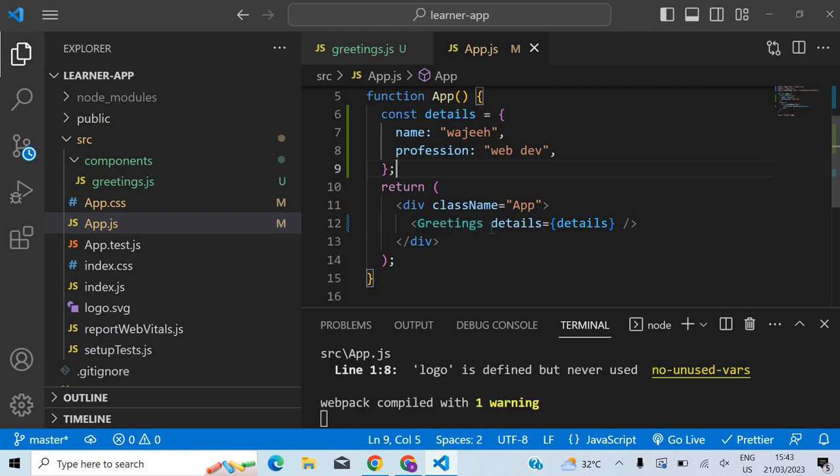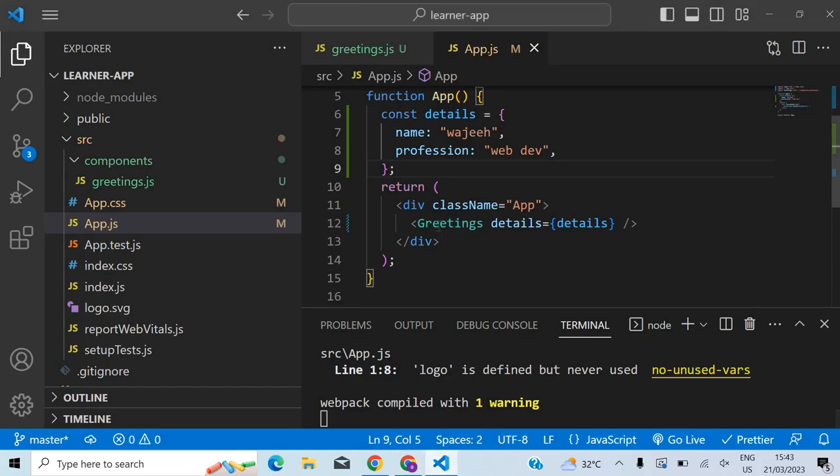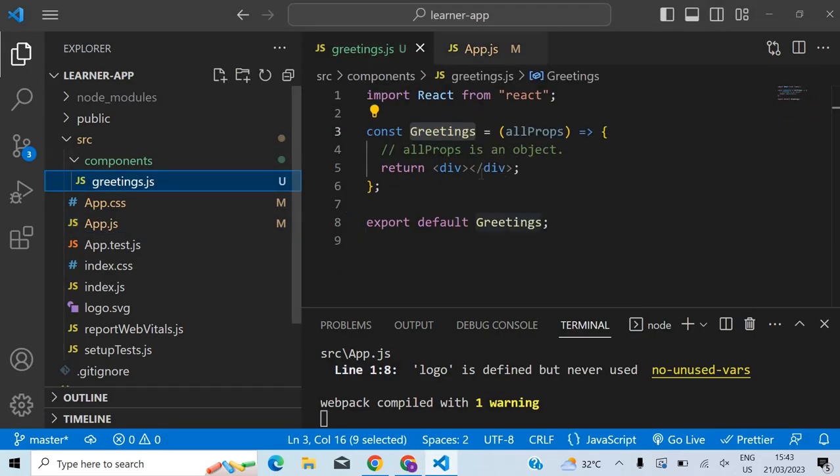So first, what we have seen here is that we can pass data to our child component by way of props. That's the first thing, and that prop can be anything. It can be an object, it can be a function. It doesn't have to be a string. So I am passing this detail, but how can I display it on my screen? Right now you don't see anything, it's empty, because in the greetings component we are not doing anything. We are just returning an empty div. That is why it's showing empty.